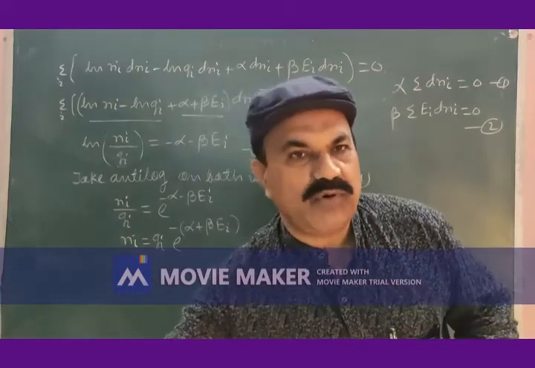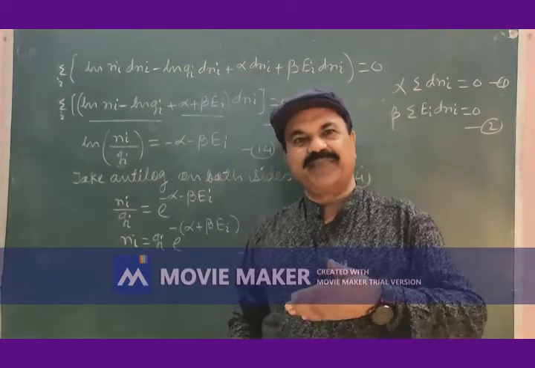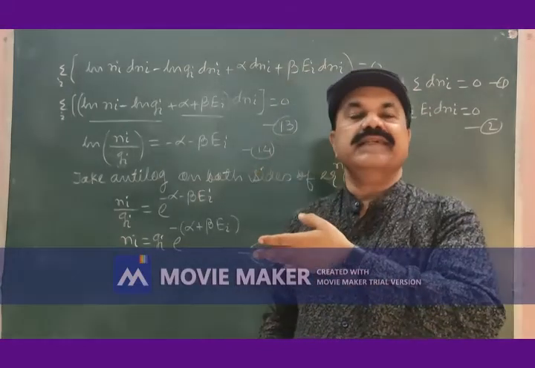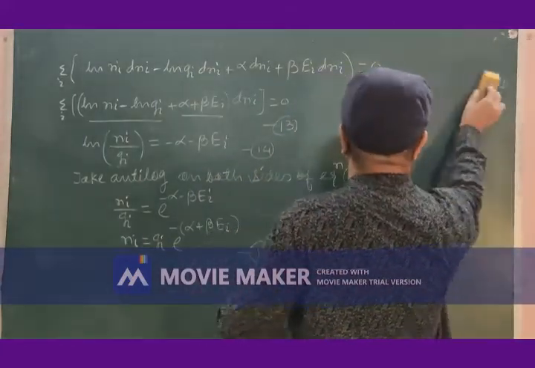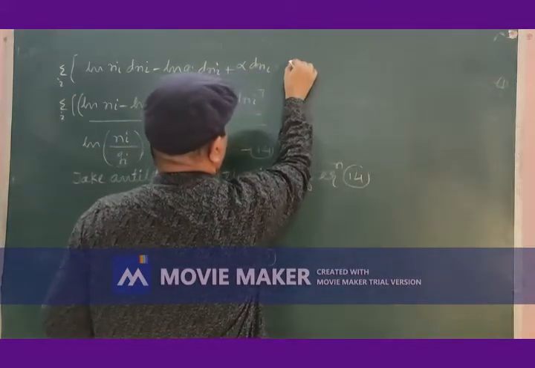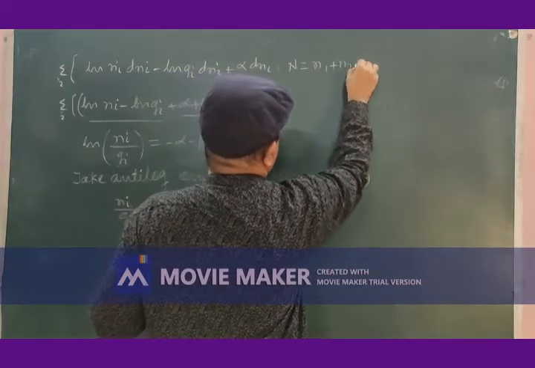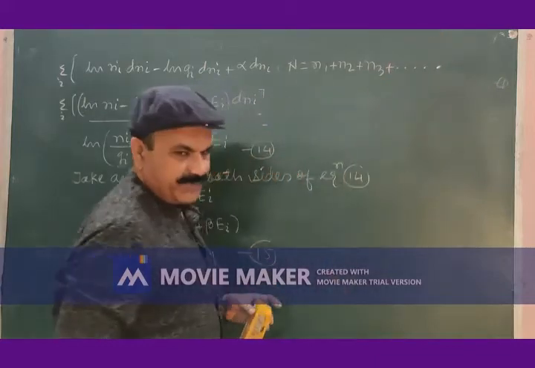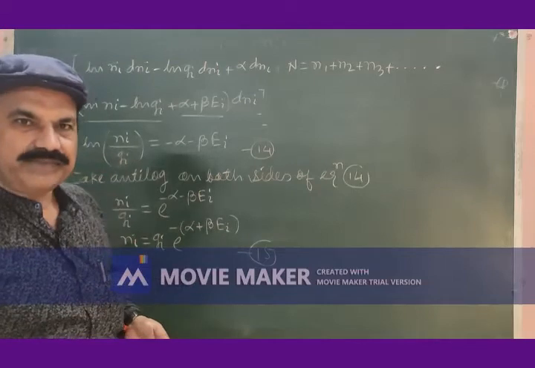To get one more form of Maxwell-Boltzmann distribution law, let me start with the equation we considered in the beginning of this article. N is equal to N1 plus N2 plus N3 plus and so on.